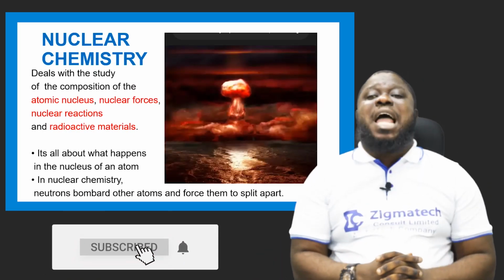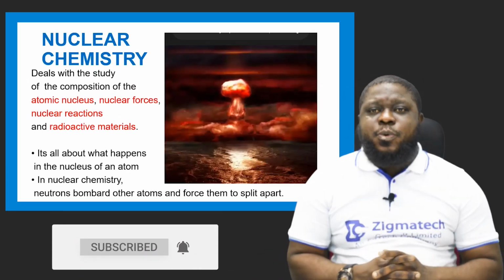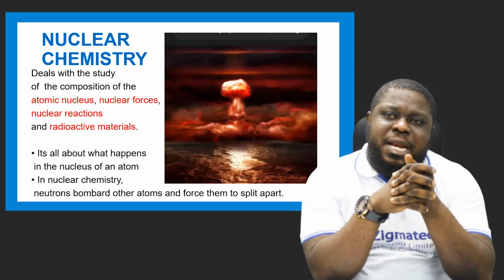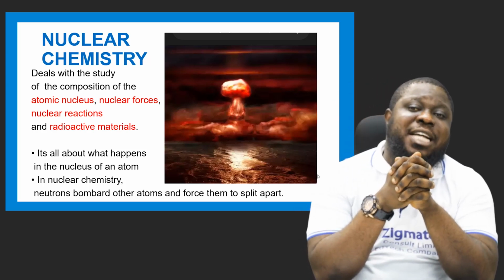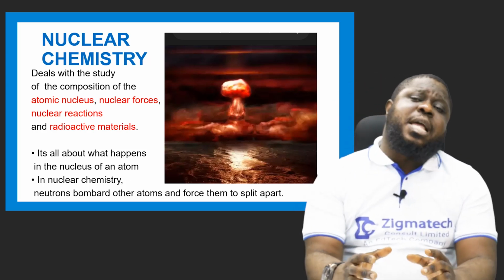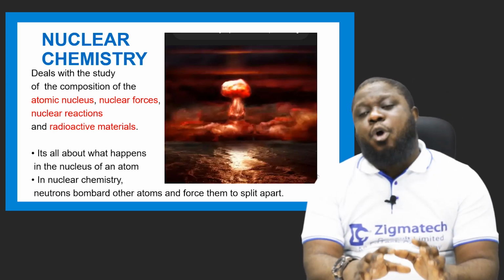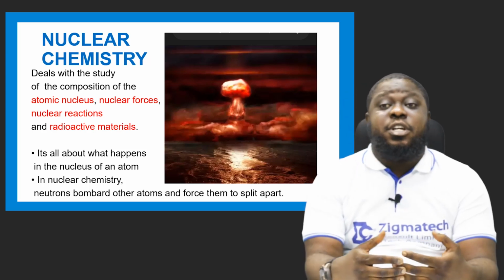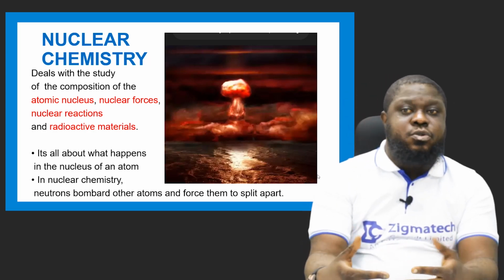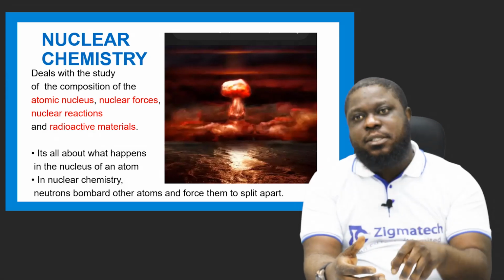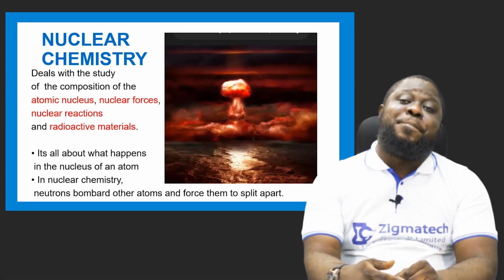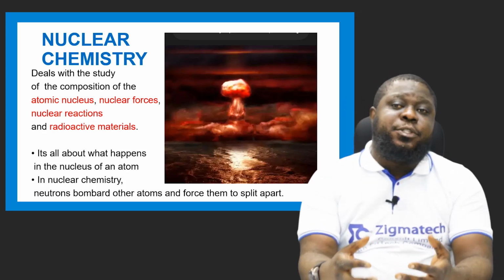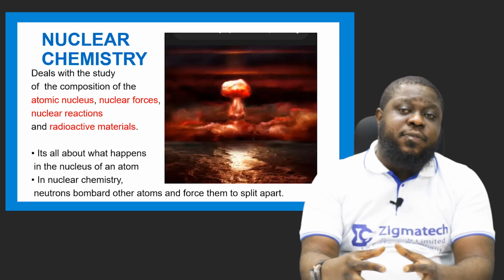Now the next one is nuclear chemistry. Nuclear chemistry deals with the study of the composition of the atomic nucleus, nuclear forces, nuclear reactions, and radioactive materials. Now this nuclear chemistry talks about the atom, the center part of an atom called the nucleus. Okay, this is just an introduction. It's just a prelude. You're going to know details when I talk about the particles of matter, the atom. So this deals with the composition of the atomic nucleus.